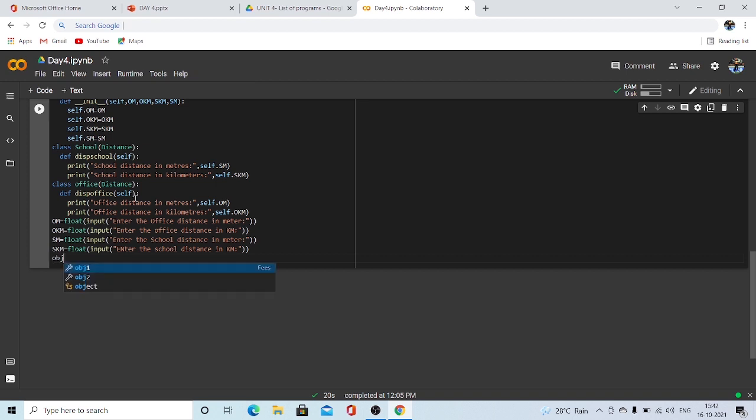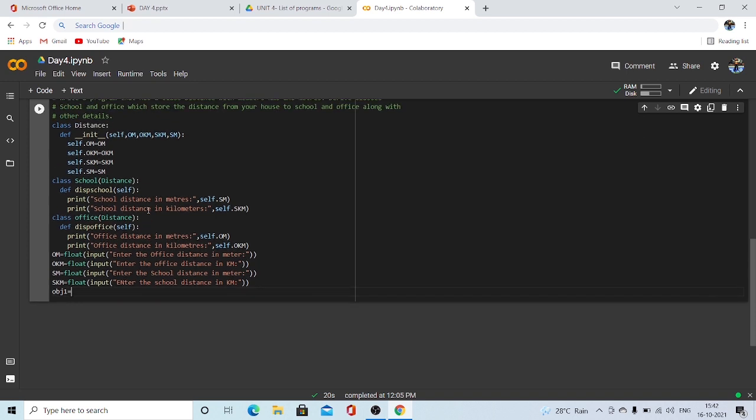Let's create an object first, object 1, which is equal to, what is the class name we have taken here? School. School of everything: OM, OKM, SM, SKM. You got it, right? This is object 1.